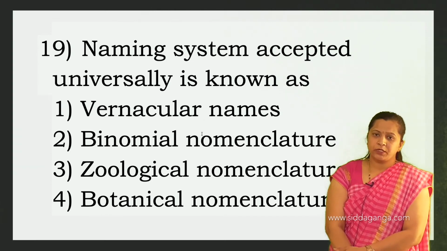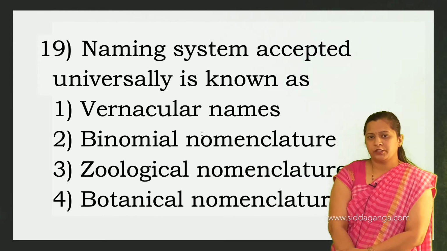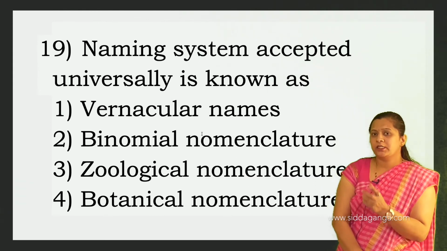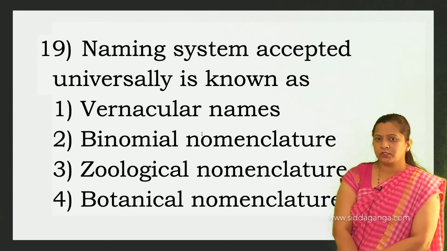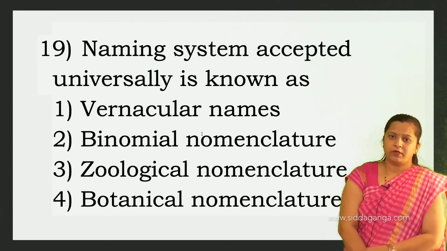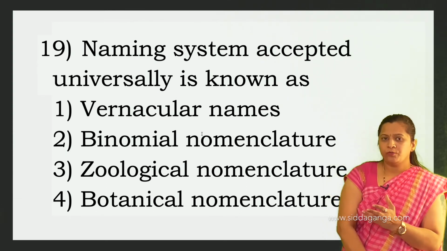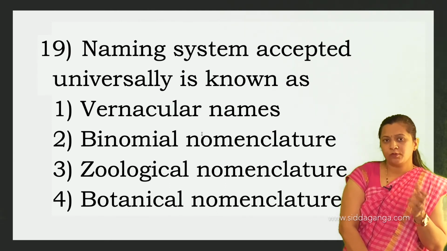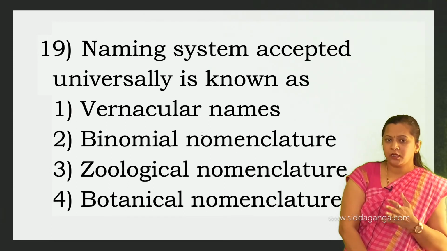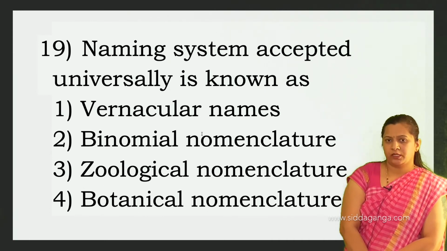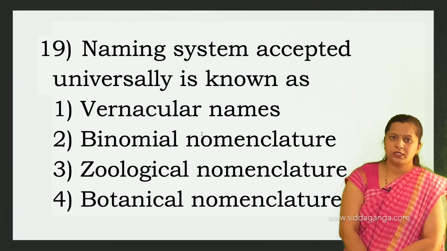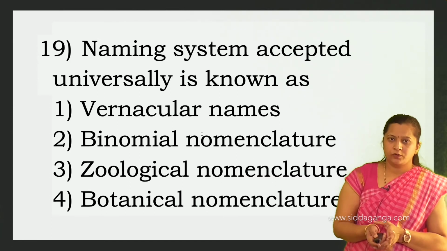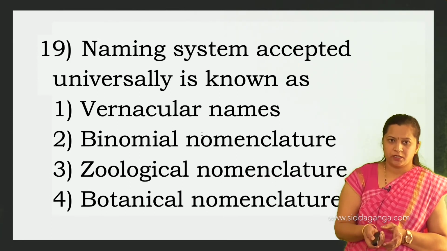This is because binomial nomenclature provides a proper and distinct name to various living organisms, and moreover it is very convenient to understand and follow. So which is the right option? Second one is the right option. Then we will move on to the next question.